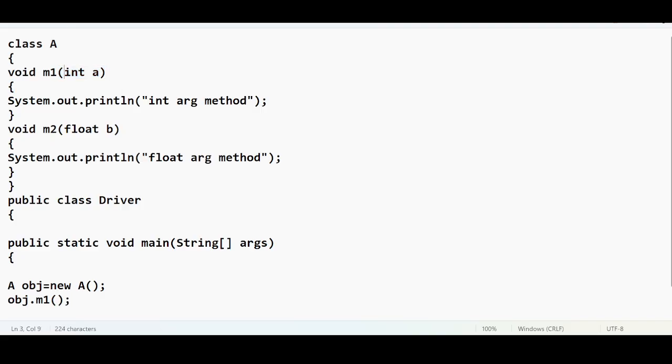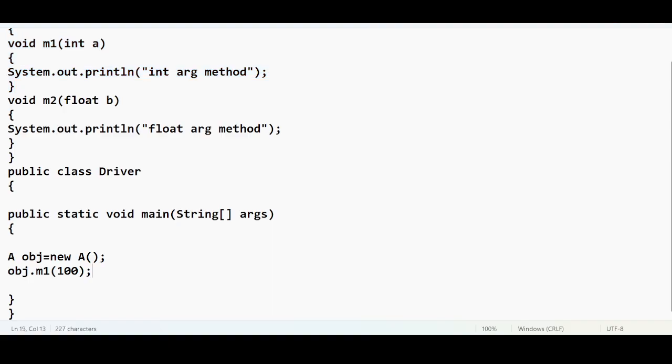Method m1 is accepting an argument of integer type. So if my requirement is to call this method, whose name is m1 and which accepts an integer argument, I have to pass some value of integer type, 100. Satisfied. 100 is of integer type, so this method will get executed. Likewise, if I call method m2 and want to execute it, I need to pass a value of floating type. So let me pass 0.0.